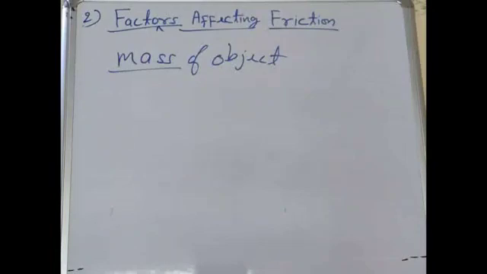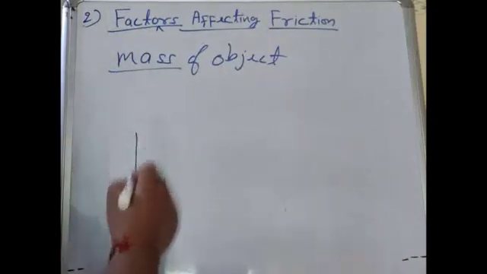Or you can say that when we are pushing a lighter box as well as a heavier box, in the case of the heavier box, we have to apply more force. If we are applying more force, it means that there is more friction, meaning there is more opposition. So if there is more friction, then we have to apply more force to overcome the friction. Friction force will increase with the increase in weight.